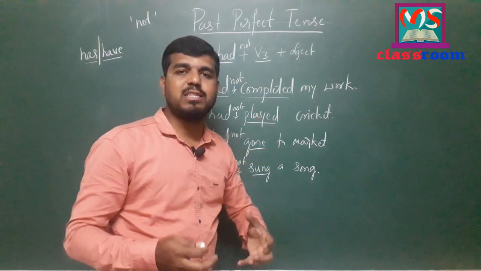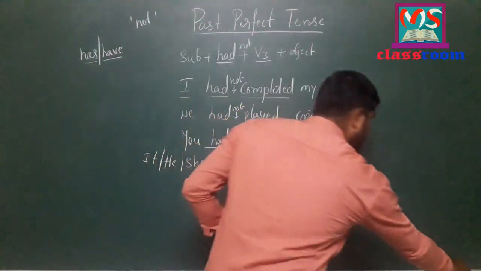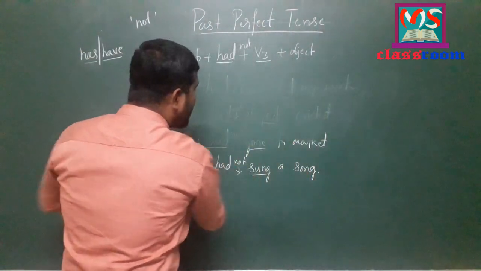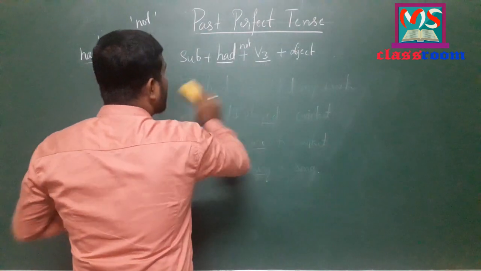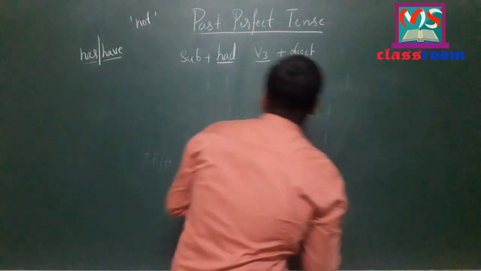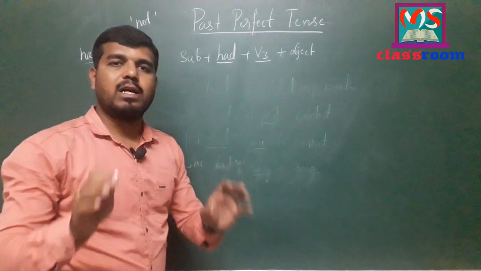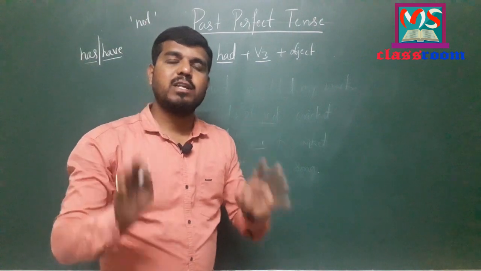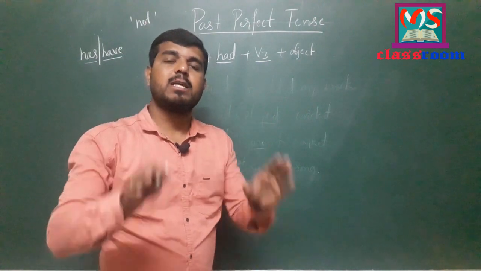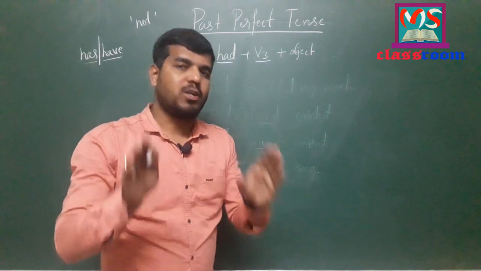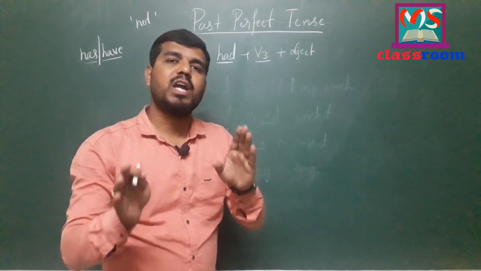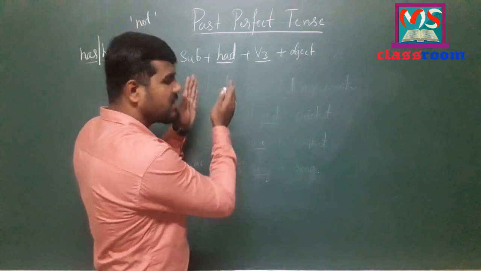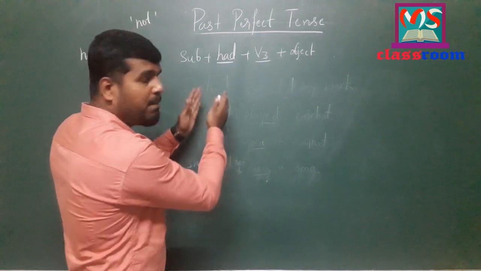How to form interrogative sentences in past perfect tense? To form interrogative sentences, we just change the place of the helping verb before the subject. You know that this is what we have followed in past continuous tense, present perfect continuous tense, present perfect tense, and present continuous tense. Just we have changed the place of the helping verb before the subject. And here also we follow the same rule.